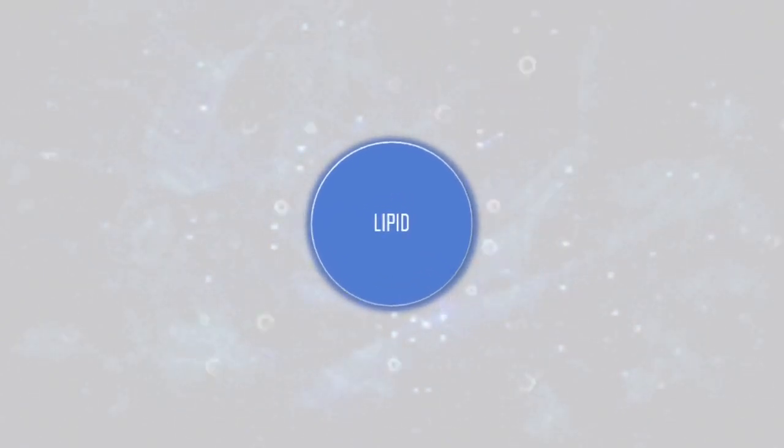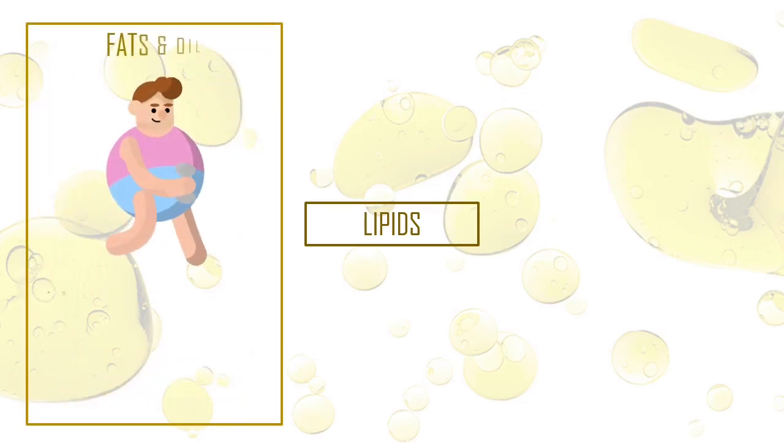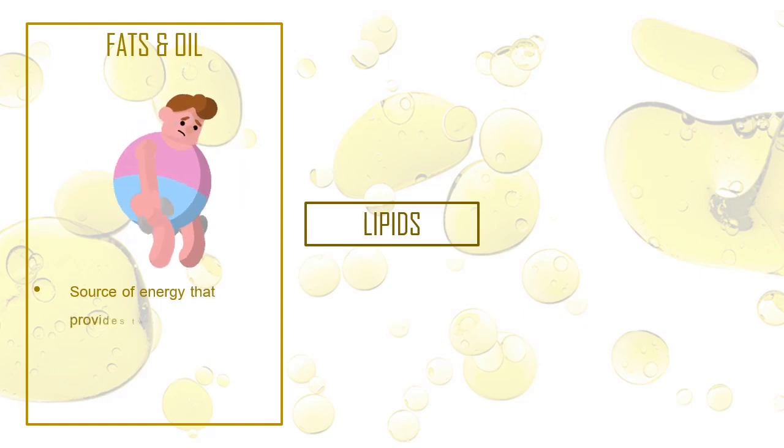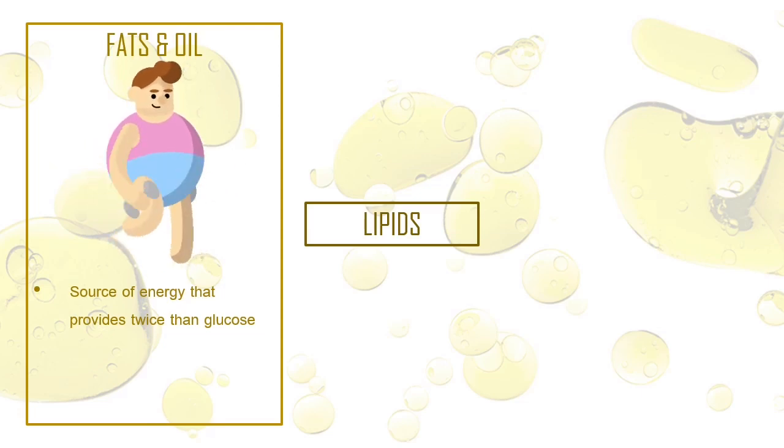Next, we have lipids, a more complex version of carbohydrates. Fats and oils are a type of lipids that are also important sources of energy, providing twice the amount of energy produced by oxidizing glucose. Our body breaks down fat only when we run out of carbohydrates. Besides that, it also forms adipose tissue underneath the skin for heat insulation against low temperature.